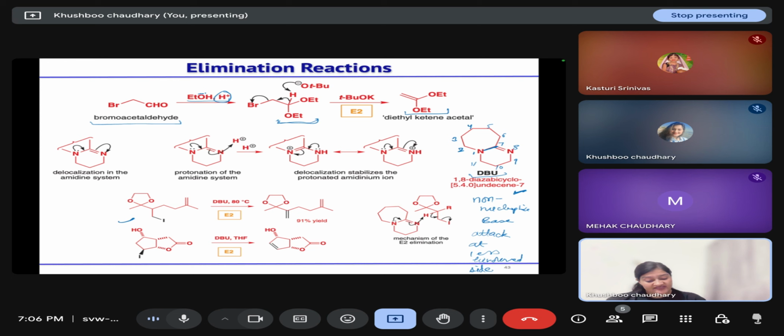In the first case where you have this iodide, DBU will abstract this proton and lead to the formation of this alkene. In the second case, your DBU could abstract proton from this site or this site, but because DBU is a bulky base, it will abstract proton from the less hindered side and this alkene will form.